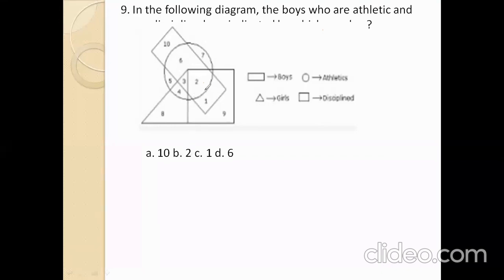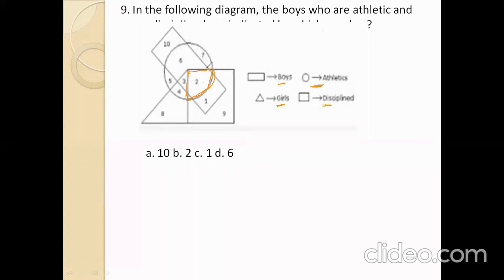Now here this area, the question is missing, who are athletic and boys.